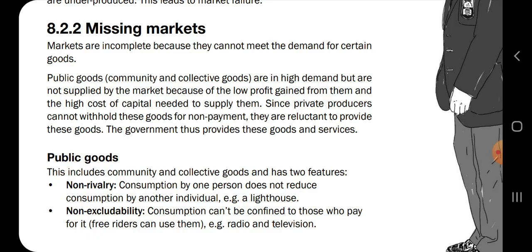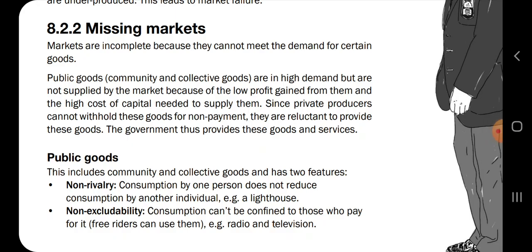So since private producers cannot withhold these goods for non-payment, they are reluctant to provide them. So the government provides them, because even people who do not have money to pay the government should have access to water. Hence only the government is able to supply these goods.